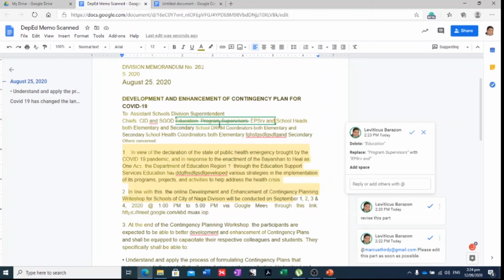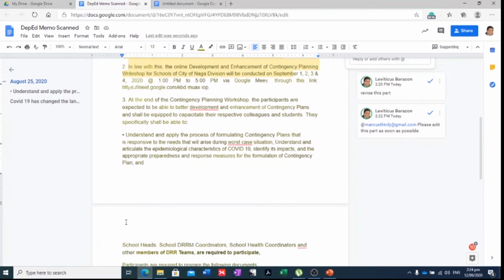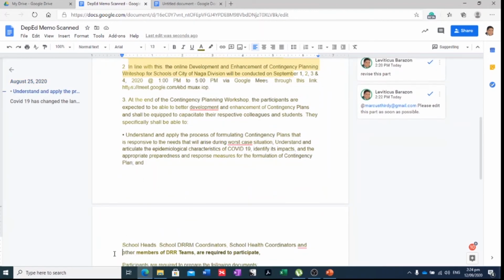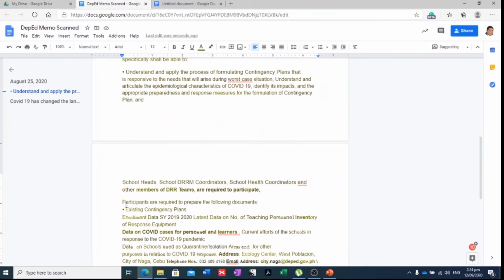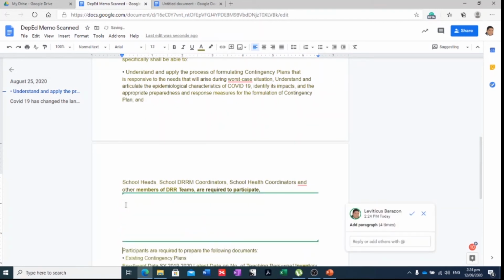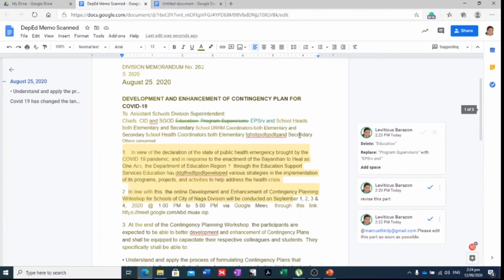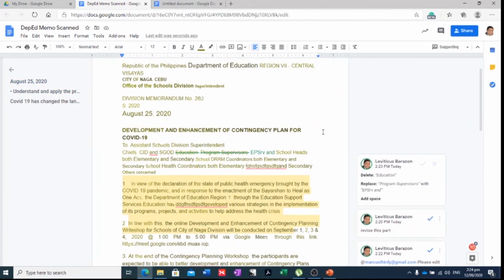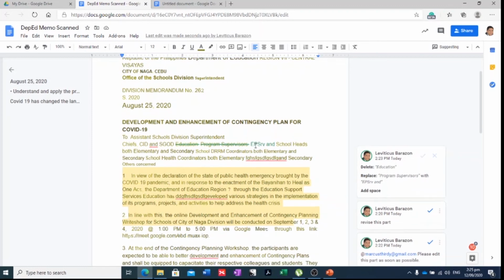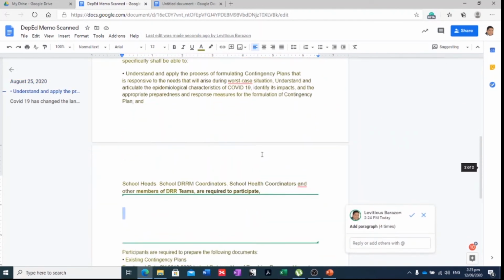Right. So you see that's my suggestion here, and you can see that it is placed inside a green box. Okay. So in suggesting mode, you can actually give suggestions without damaging or changing the pattern of all the things that are here. Okay, so all the suggestions of those who are suggesting are placed inside a green box, which gives you the ability to just suggest. All right, so those are the modes that you can actually do using Google Drive.